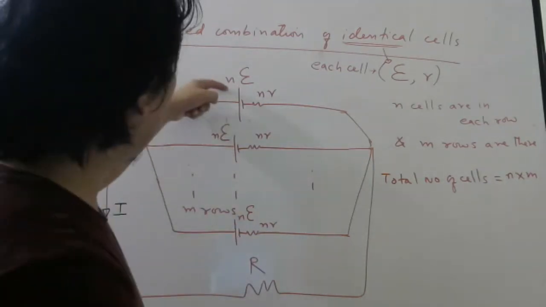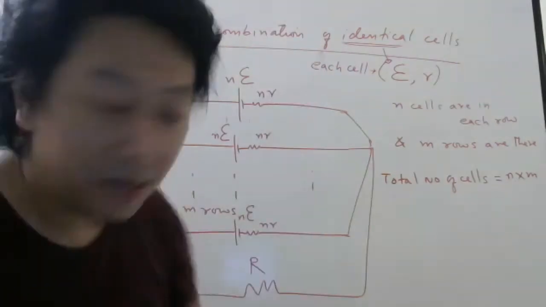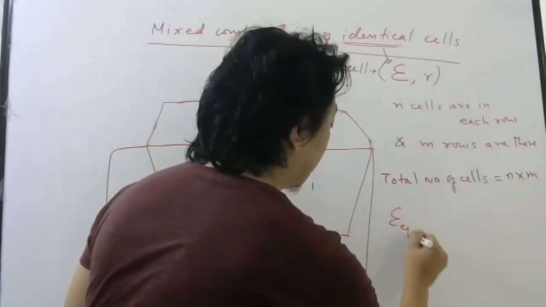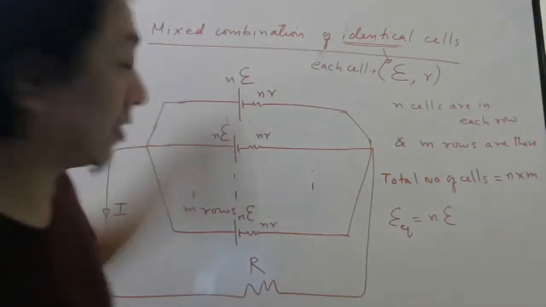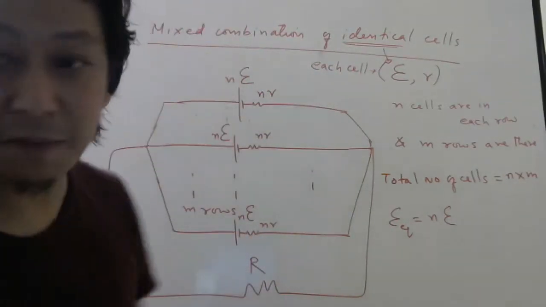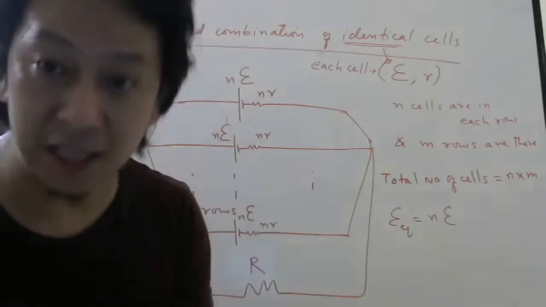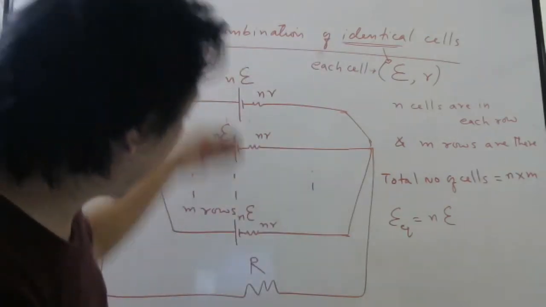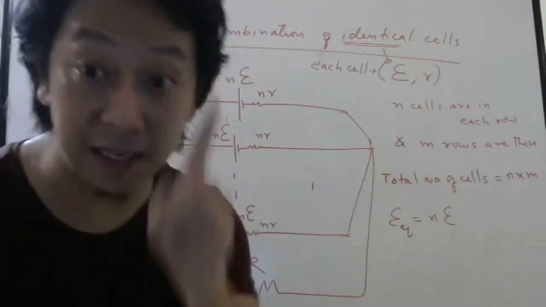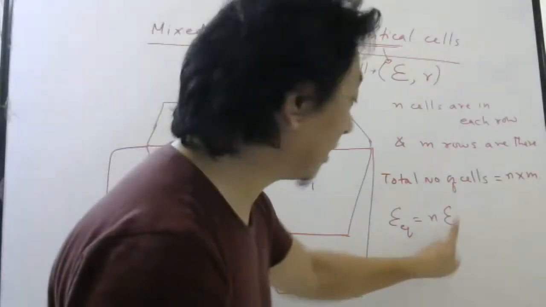So NE parallel will be how much equivalent? NE only. Yes or no? Because just now I told if E is in parallel, equivalent EMF was E. So NE, any number of times, as long as they are identical, that will be NE.